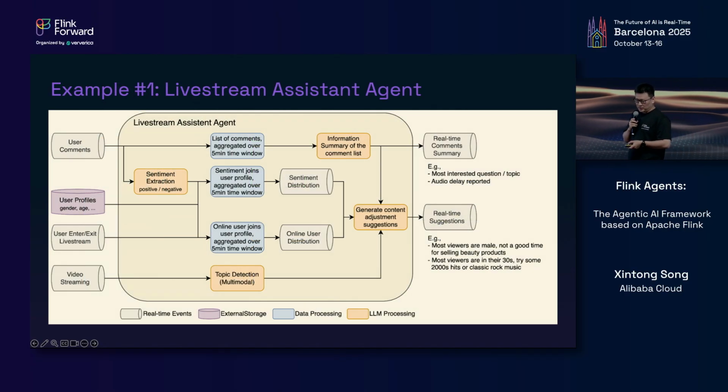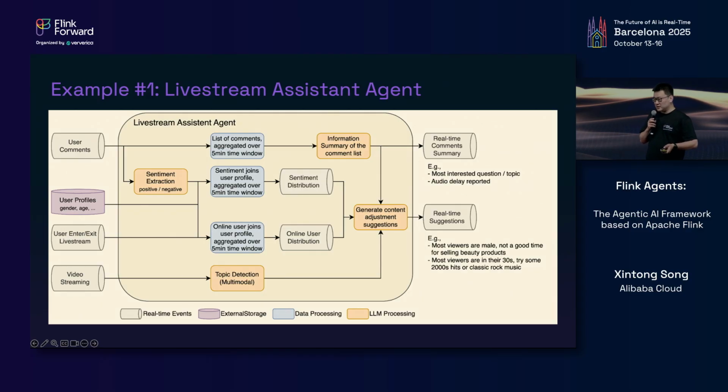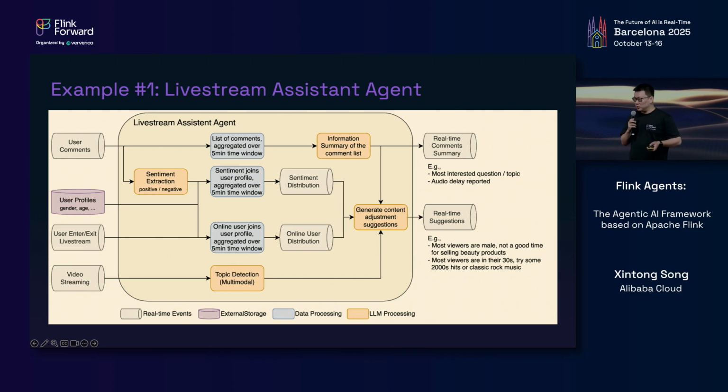So let's start with a few examples to see what event-driven agents may look like. The first example is a live stream assistant agent. During a live stream, there are usually real-time comments from the audience, and the more popular the live stream is, the more comments it gets. These comments are helpful for learning the feedback and adjusting the live stream content in real time. However, it's hard for the host to read and analyze all the comments in real time. So currently you need a backstage team to help you with it.